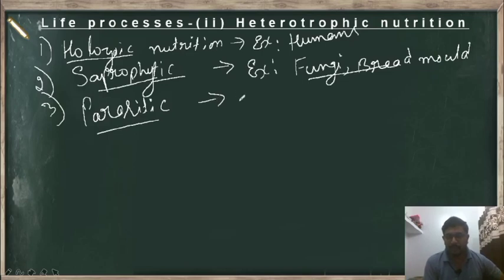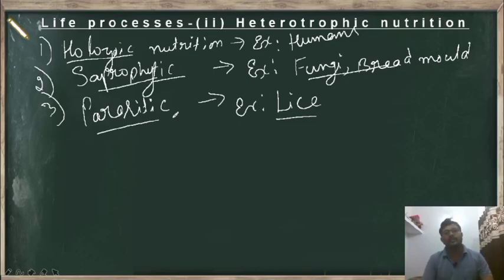Let us take an example: lice, which may be present in your head. Sometimes you feel itching in your head, right? This is because of lice. The lice will not kill you. Instead, it just sucks the blood from your head. That means it is a parasite. So this kind of nutrition is called parasitic nutrition.